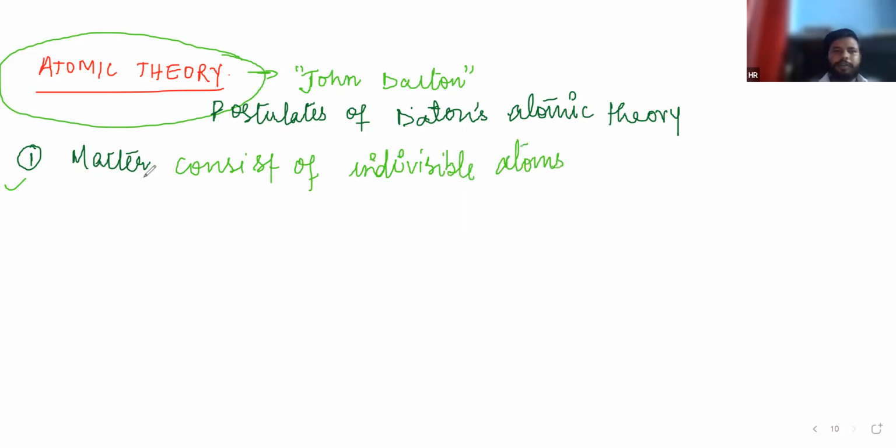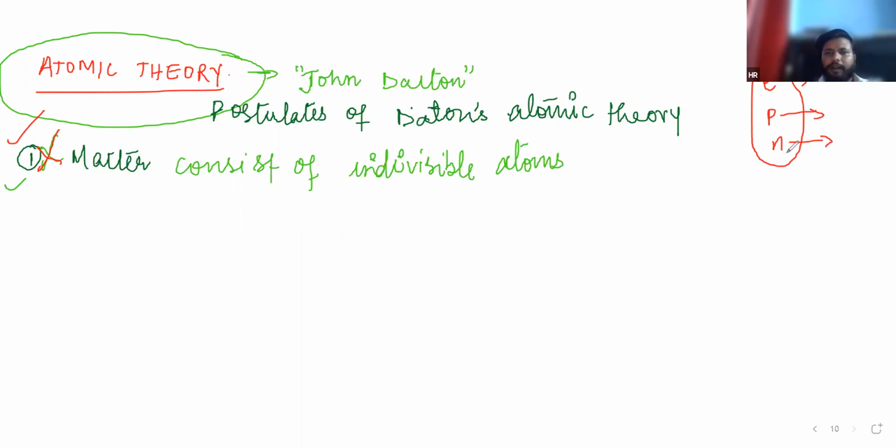The first postulate is wrong, that's why the theory failed. After this theory, some scientists discovered that atoms can be divided into subatomic particles. What are subatomic particles? Electron, proton, and neutron. Three subatomic particles are present in an atom.